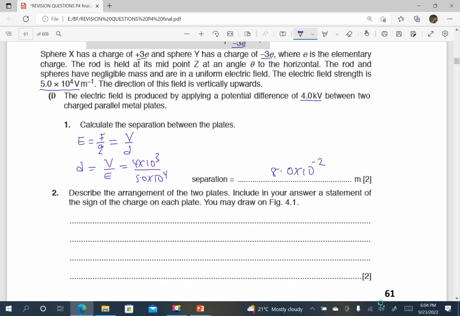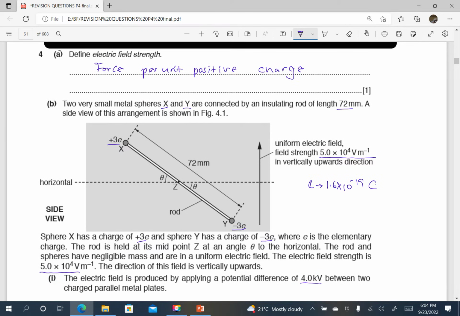The second part of the question: describe the arrangement of the two plates. Include in your answer a statement of the sign of the charge on each plate. So let's move back to the charges. The field is upwards, and if the electric field is upwards, it means that by all means the plates must be horizontal.